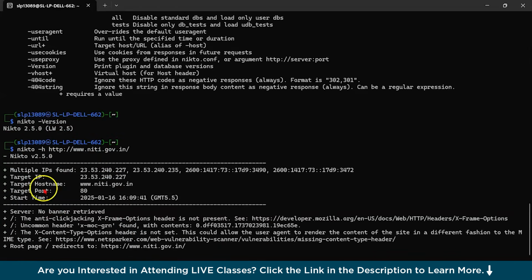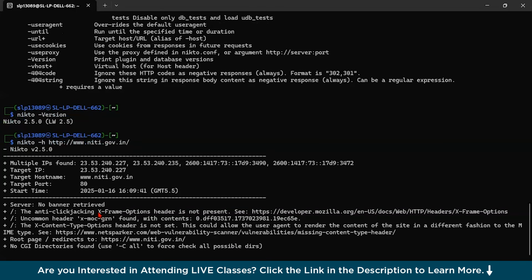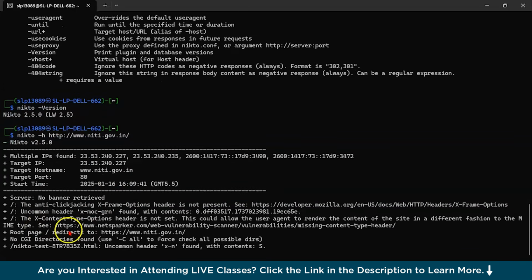Now you could see it's saying server no banner retrieved, so the anti-clickjacking X-Frame-Options header is not present. The target IP is this, target host name is this, target port, start time, and you can see this. It says that this is basically a secured website, no vulnerabilities are being found. You can also see the X-Content-Type-Options header is not set. So you could do a lot of other things with this.